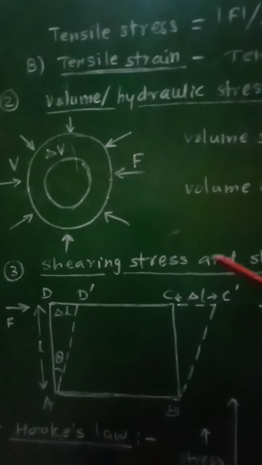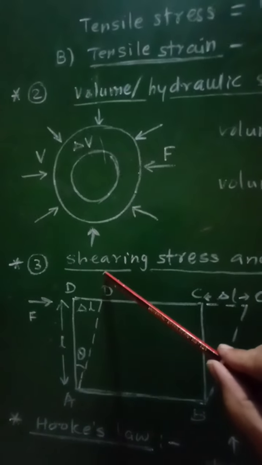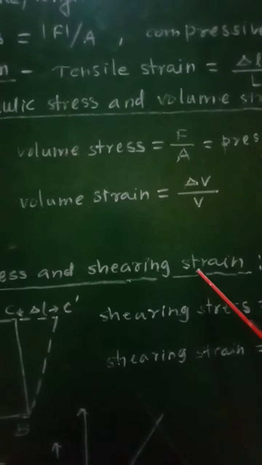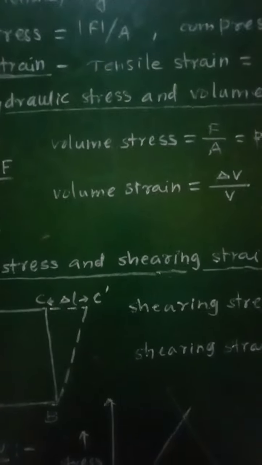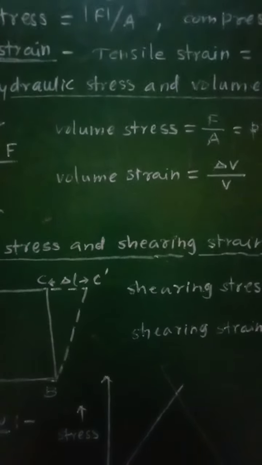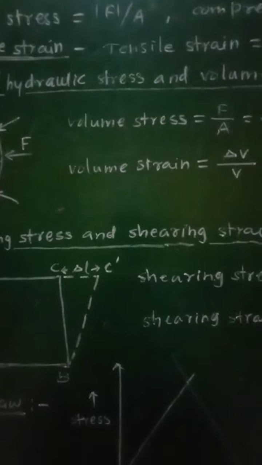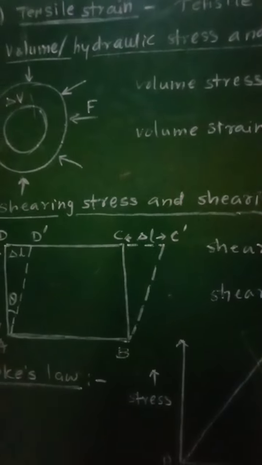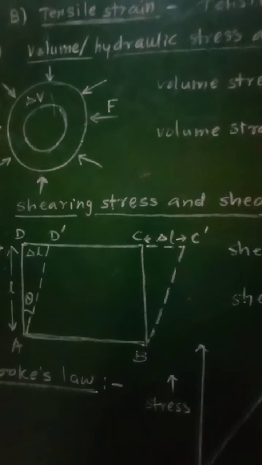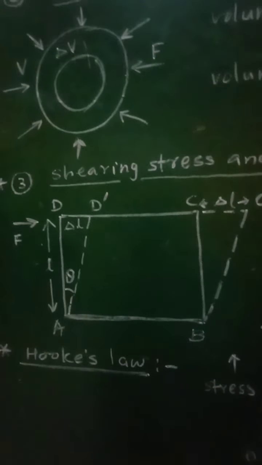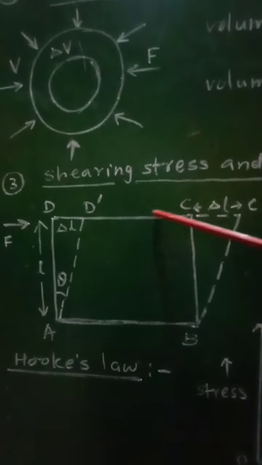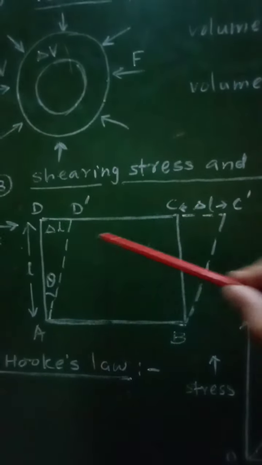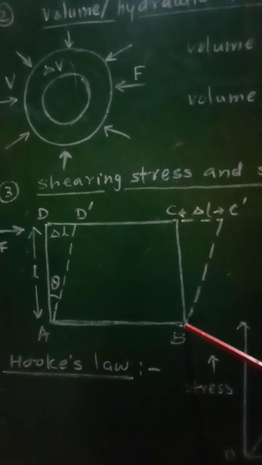Then let us go for the third type of stress and strain, that is shearing stress and shearing strain. Shear is related with the shape of the body. Shearing stress and shearing strain are related with the shape of the body, and therefore we have considered here one cube, that is the front face of the cubical shaped body.